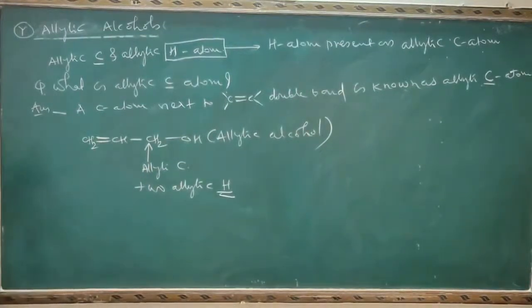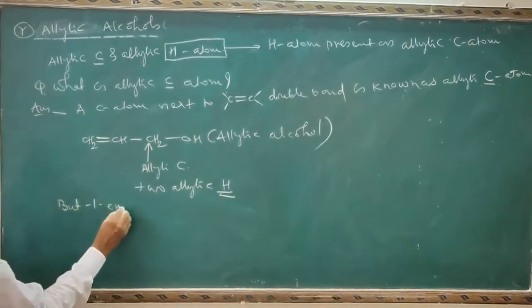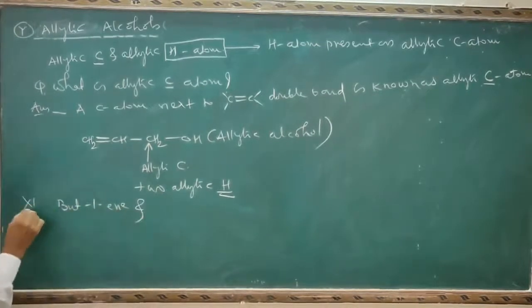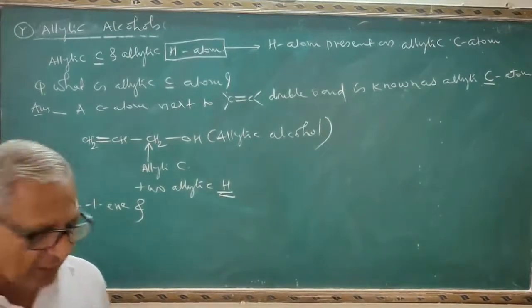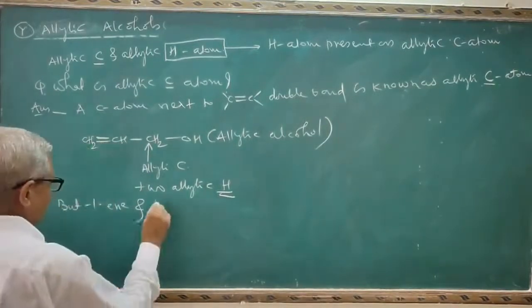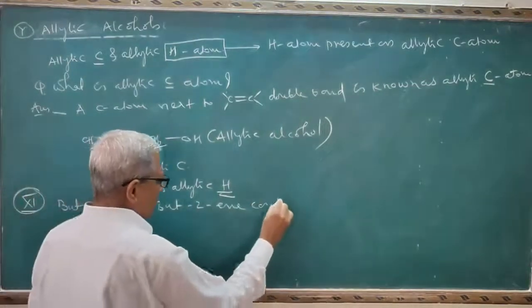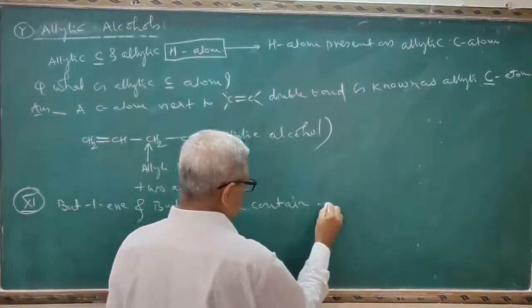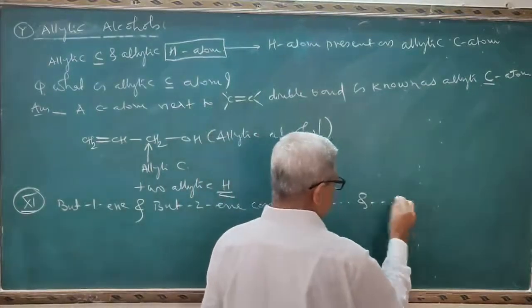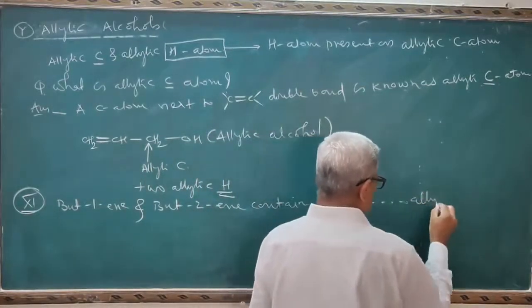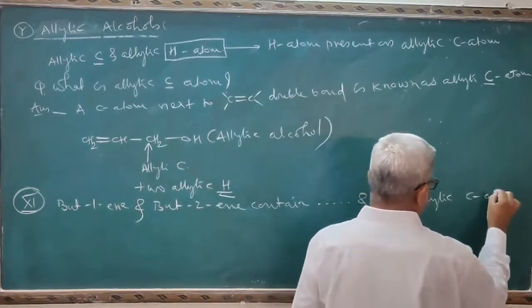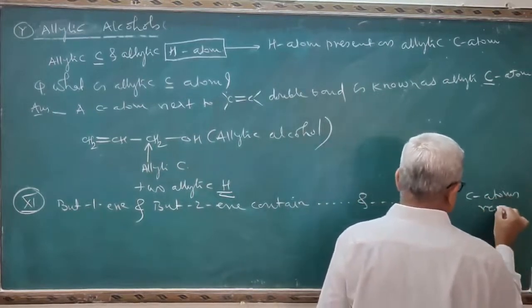Now I will set the question here. But-1-ene. This is the 11th standard question here. See, in the 11th standard topic alkene is there. But-1-ene and but-2-ene contain dash dash and dash dash allylic carbon atoms respectively.